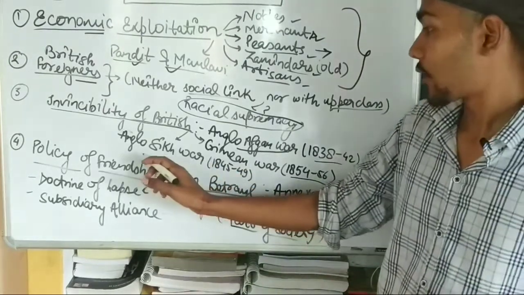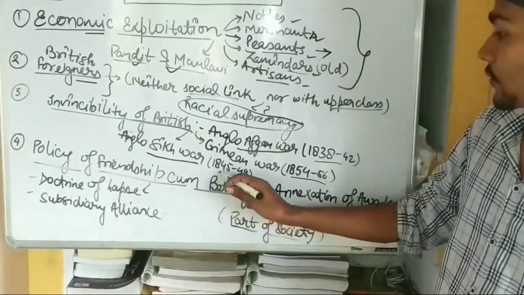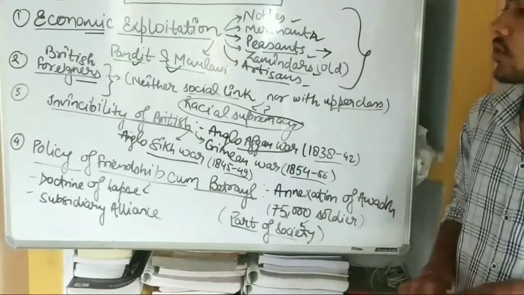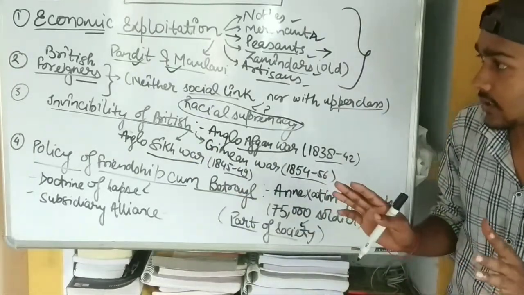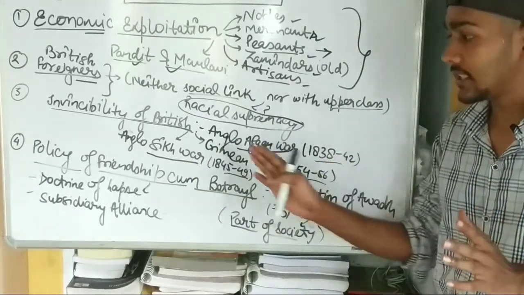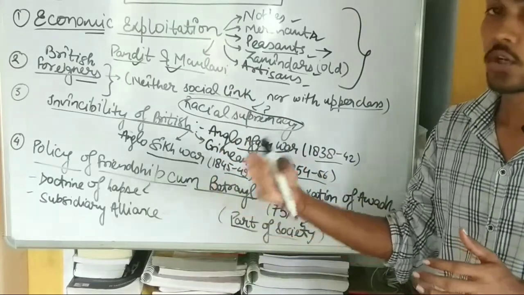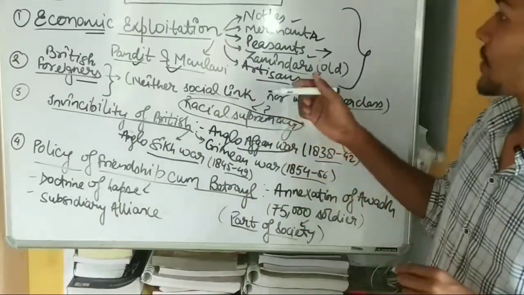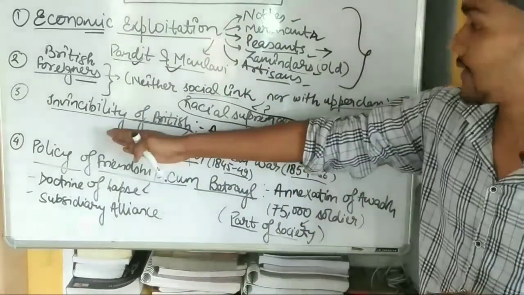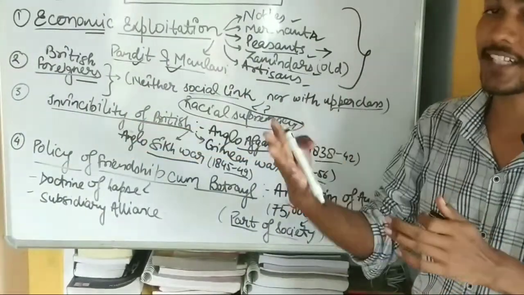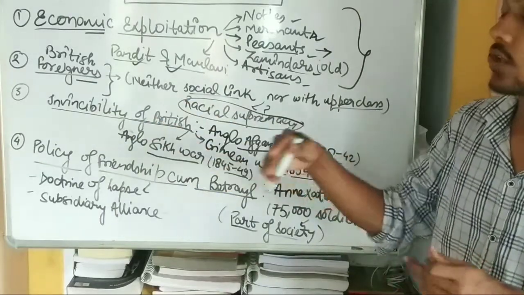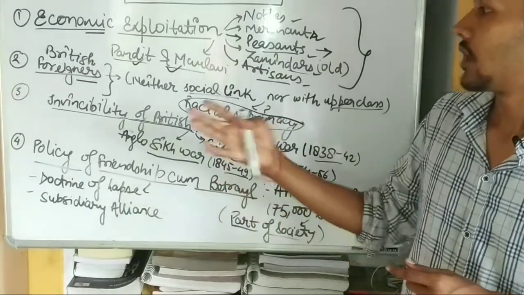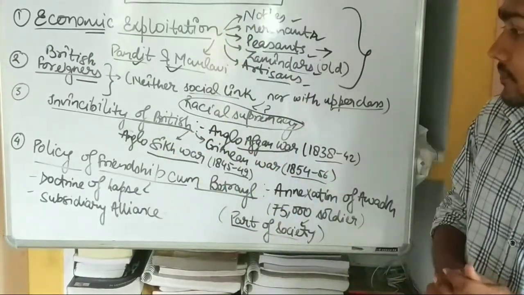Third, the Anglo-Sikh War, from 1845 to 1849, in which the British were defeated. So the people of India thought that the British could not be defeated, but these events gave a blow to that mindset, showing they could be defeated. So the ground was prepared by the first two points, and this gave the people the mindset that yes, they can be defeated. So they were all prepared for the revolt, and that happened in 1857.